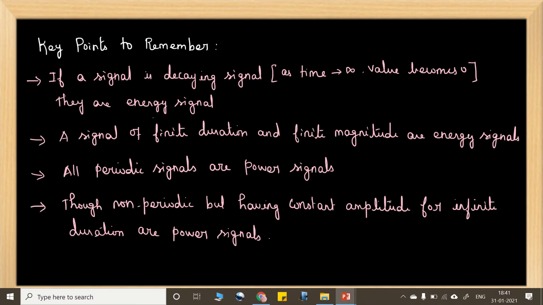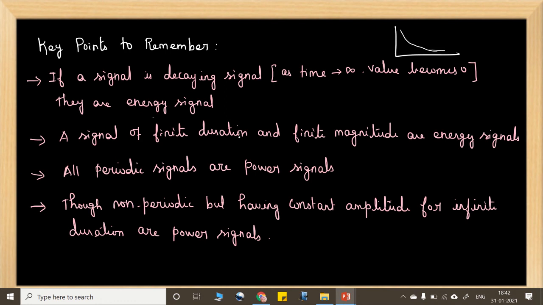Now how can we identify whether it is an energy or power signal by seeing the signal itself? We have to remember these key points. If your signal is a decaying signal, that means as time tends to infinity, as we had seen in the first example, the value becomes 0. They are energy signals. How will a decaying signal look? It will look like this. Okay. So as time reaches infinity, the value becomes 0. So when the value becomes 0, its energy becomes finite, and when energy becomes finite, we call that an energy signal.